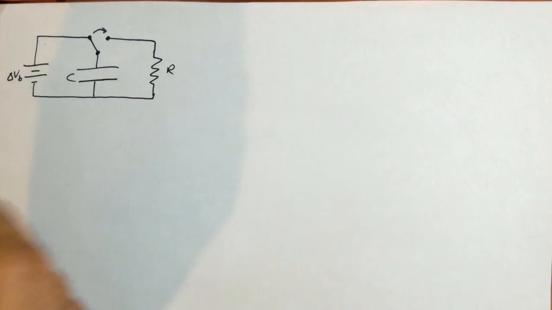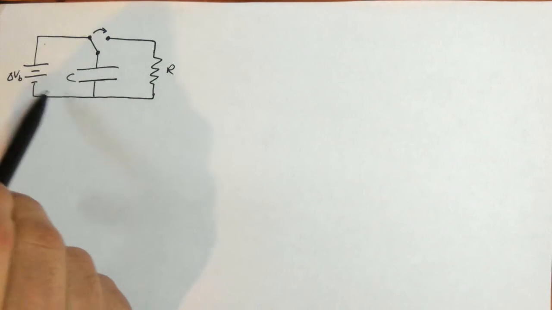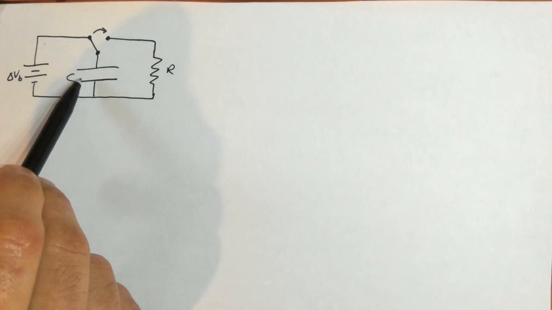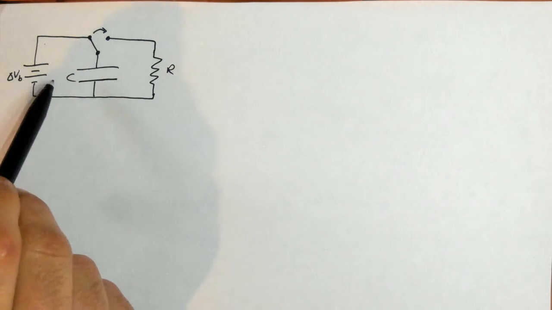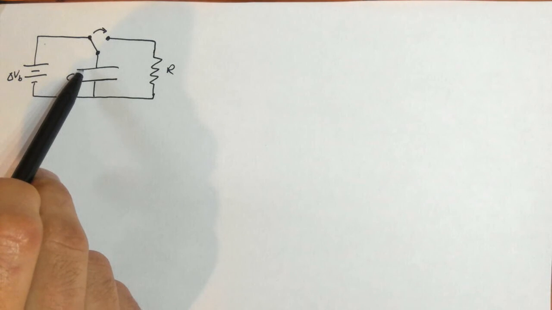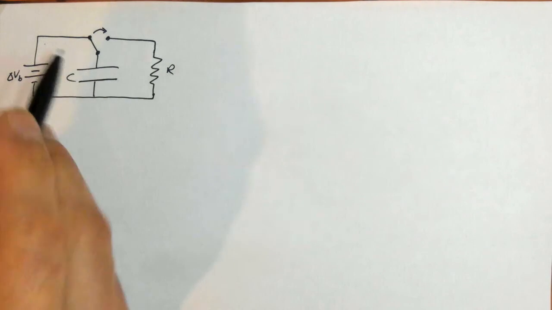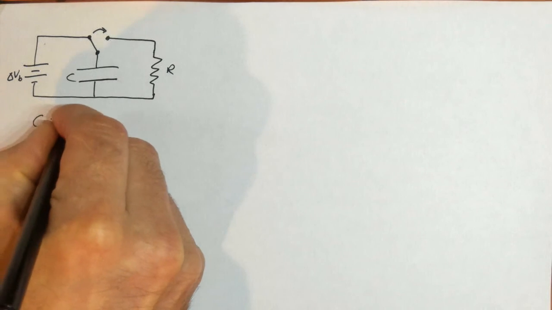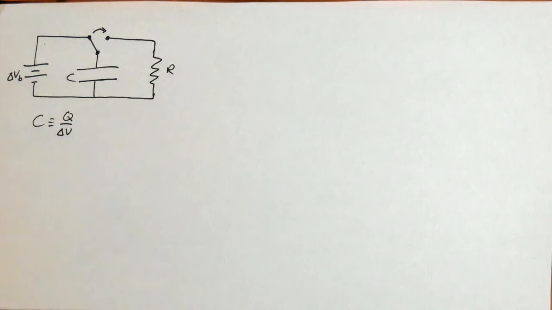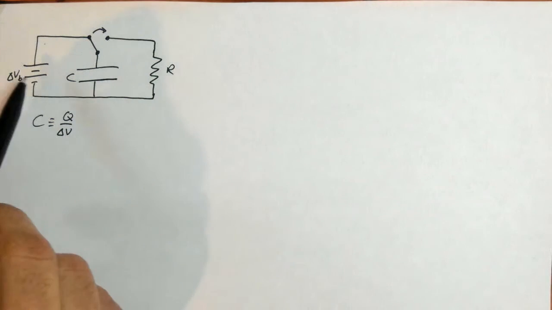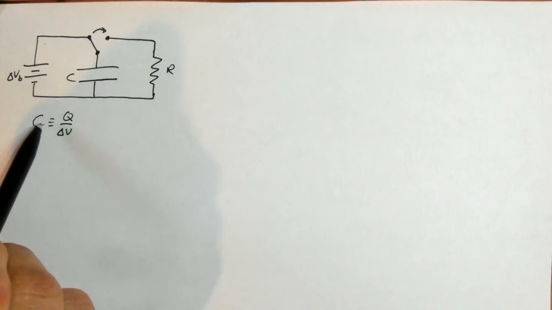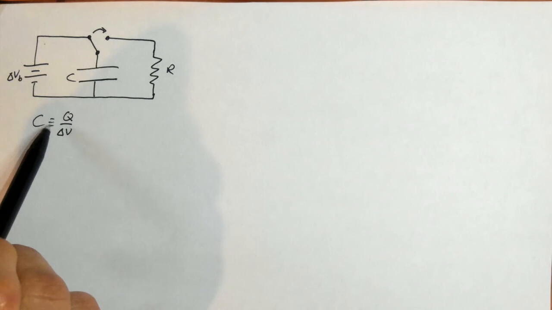Right now, these are connected together, and so the battery has charged the capacitor. And if you wait long enough, and it doesn't take too much time, then this gets fully charged to the point that the capacitor will allow. Remember, C is Q over delta V by definition. So given enough time, this charge will build up on here until this is met. And once it's met, it's done.